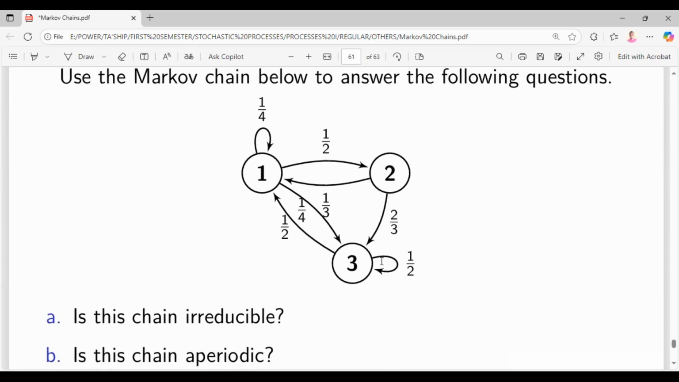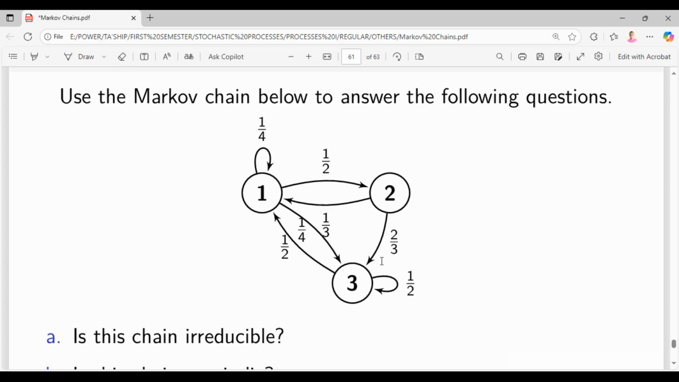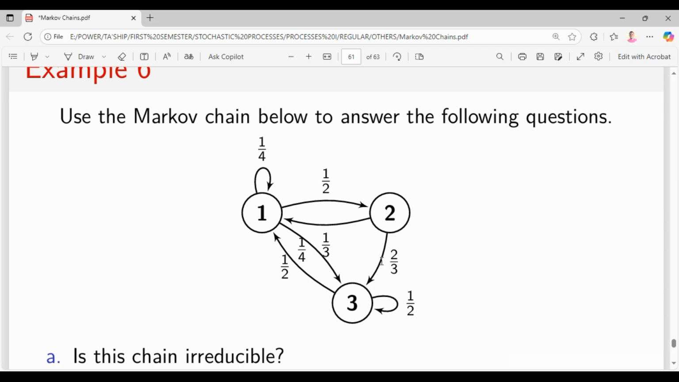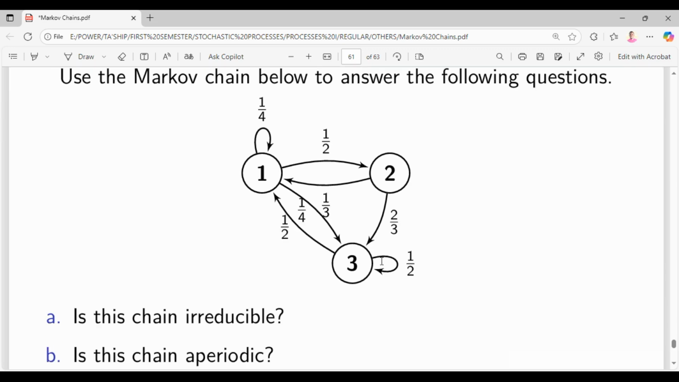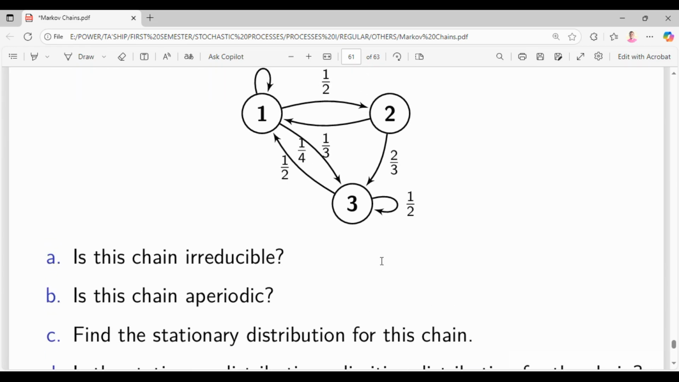So let's look at this example. Is this particular chain irreducible? This is an all-in-one question, so let's stay tuned and try to answer some questions for ourselves. Is this chain irreducible?